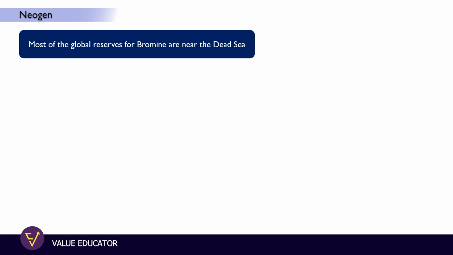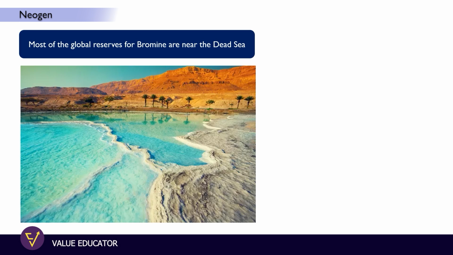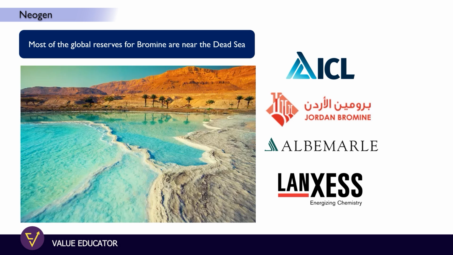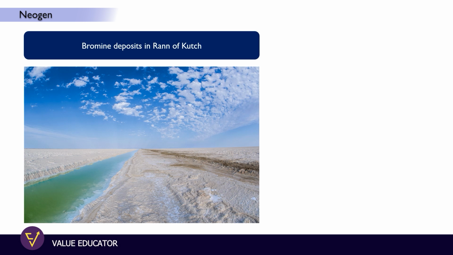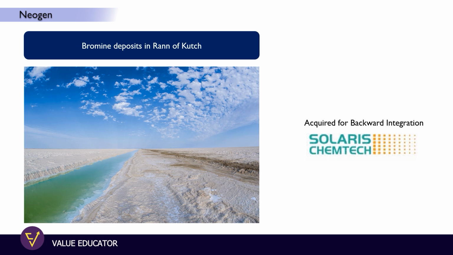And most of the global reserves for bromine are found near the Dead Sea. ICL, Jordan, Albemarle and Lanxess collectively produce about 70% of the world's bromine. In India also, there are deposits at Run of Kutch for bromination. And for the same reason, Neogen Chemicals acquired Solaris Chemtech in 2017 to source the bromine.